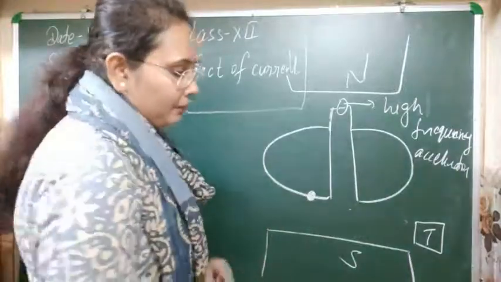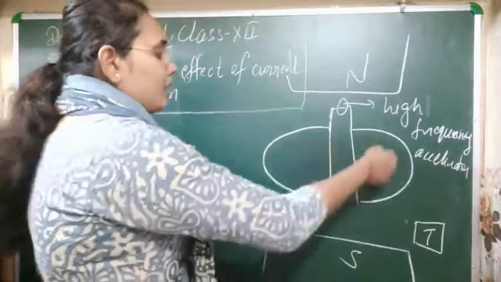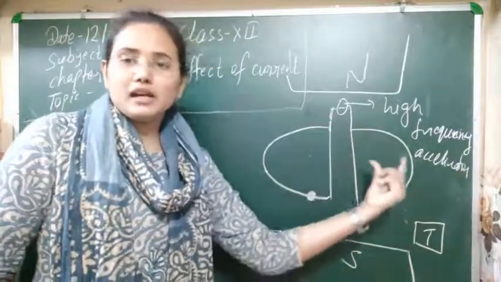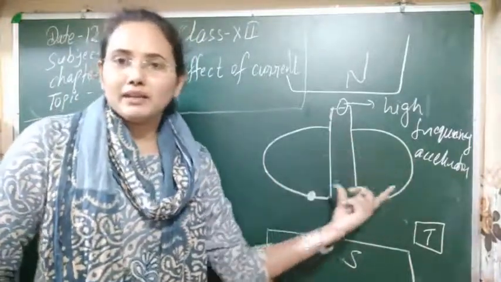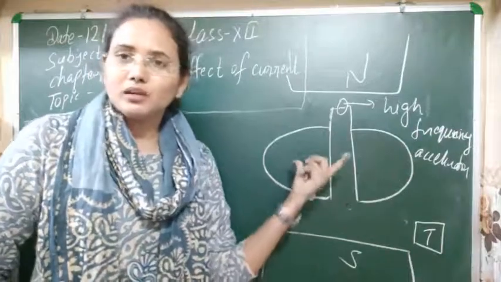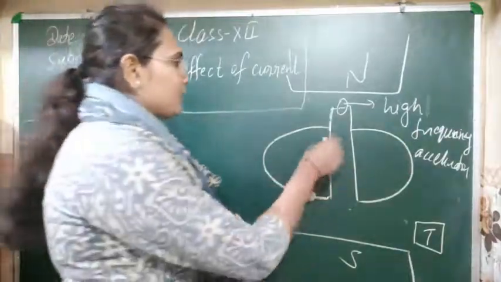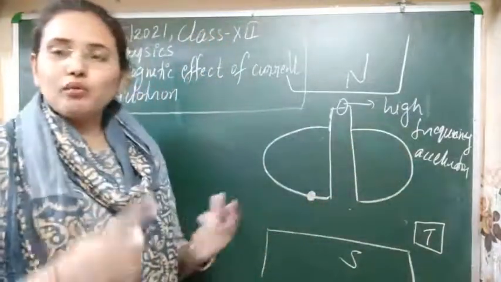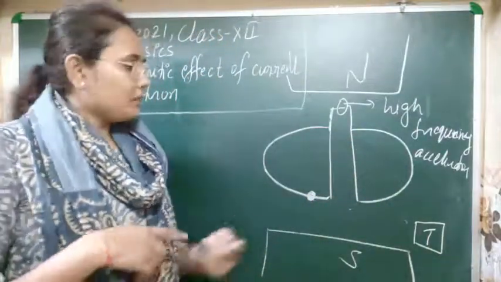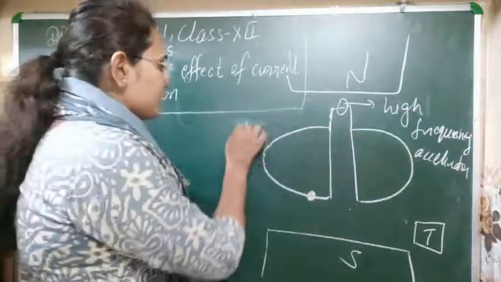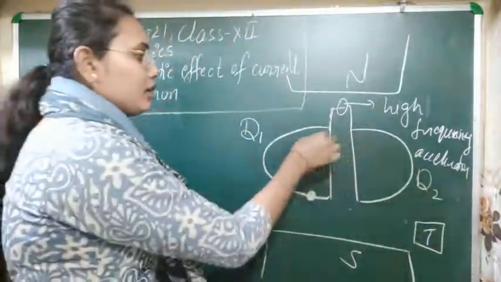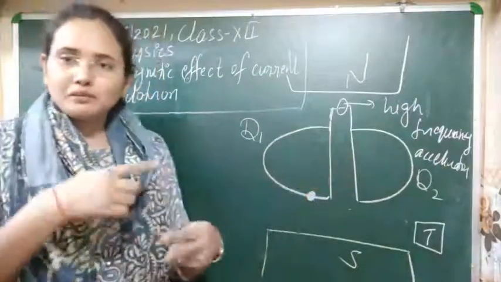So here, as we have applied these conductors in which the particle starts to move, a high magnetic field is present perpendicular to this. Whenever a charged particle enters these Ds, it will move in a circular path. So suppose this is our D1 and this is D2, in every D it will move on a half circular path.